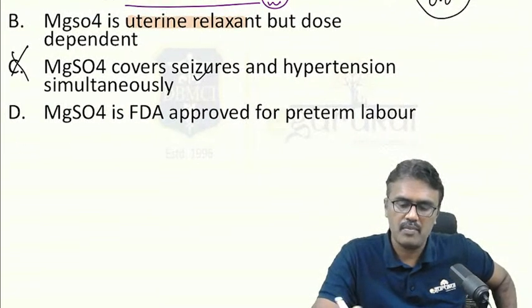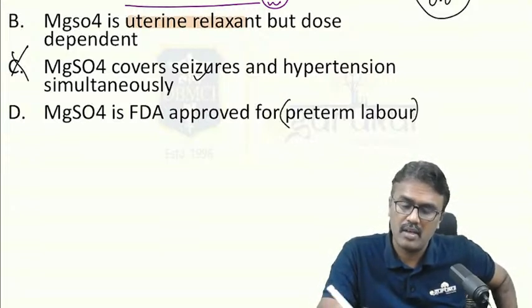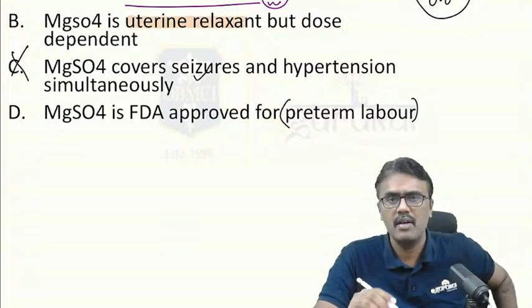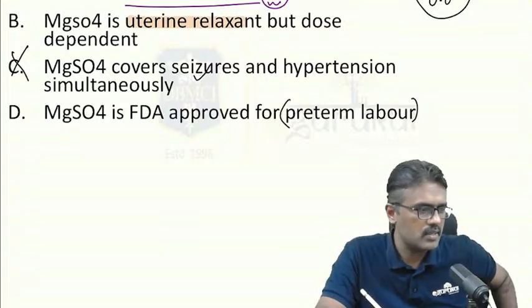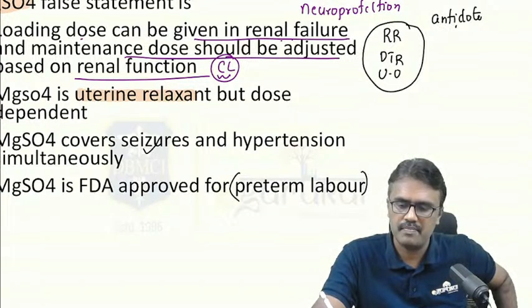Is it FDA approved for preterm labor? Can we use it for preterm labor? No. Even though it is a uterine relaxant, it is not approved by the FDA for managing preterm labor. My question was about the antidote. Yes, very good. The antidote is calcium gluconate.